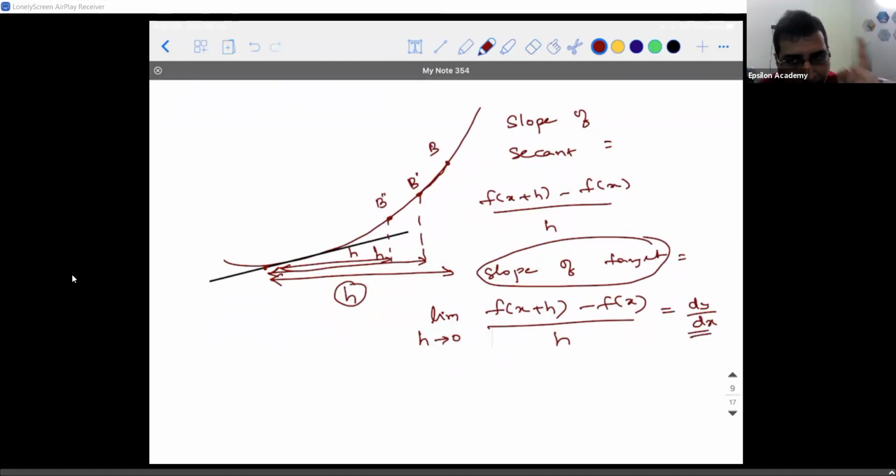When you saw in the previous case, when I wrote slope, I wrote it as delta y by delta x. Here the delta is replaced with d, and this is what you read as derivative of y with respect to x. Derivative of y with respect to x. Actually, the mathematical definition of it is limit h tends to 0, f of x plus h minus f of x divided by h. Is it clear?